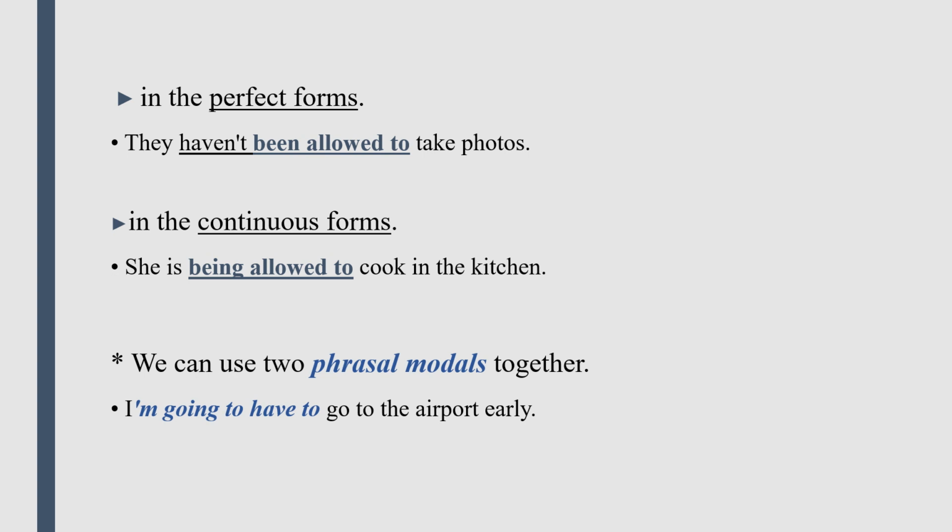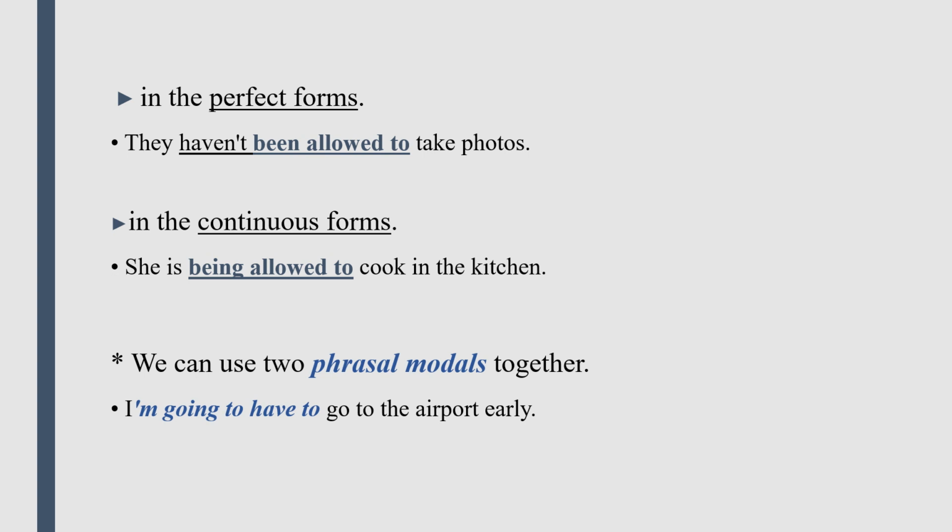Don't forget that modals are always used in the base form, so when we need the perfect or the continuous form, we use a phrasal modal. For example, in the perfect forms we say, they haven't been allowed to take photos. And finally, in the continuous forms, she is being allowed to cook in the kitchen.